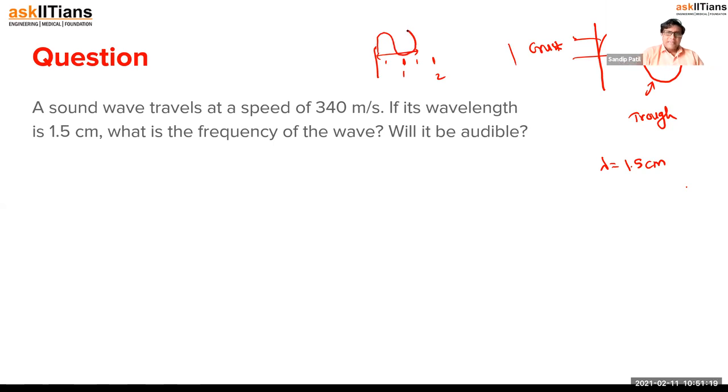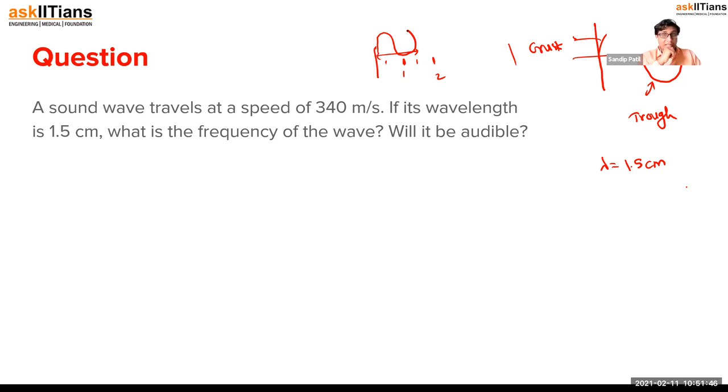Using this, we want to calculate the frequency of the wave, and the important part is, will it be audible? Obviously, they are asking about the human ear. So how to find out that? We know three types are there: infrasonic, ultrasonic, and the third one is our audible range. Who can hear infrasonic waves? We have seen that elephants can hear infrasonic.